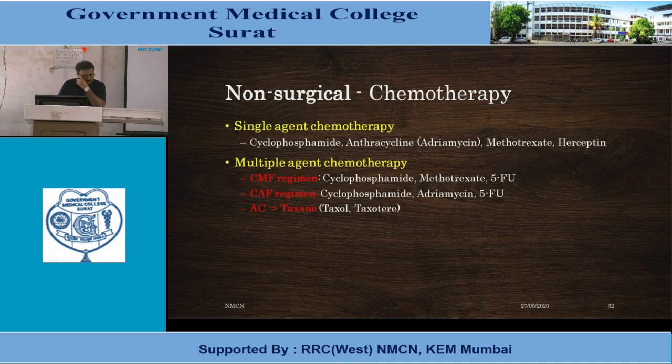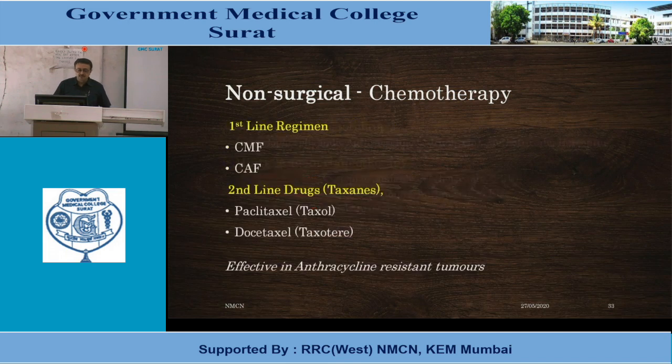So it depends on the risk of the patient. Low risk patients are more than 55 years of age, ER/PR positive, with favorable pathology. CMF regimen or CF regimen is sufficient. But if the patient is high risk, favorable pathology is not there, and the patient has a family history or hereditary carcinoma, then we have to include taxanes. Basically, taxanes are second-line drug therapy in chemotherapy. Accordingly, first-line regimens are CMF and CF.